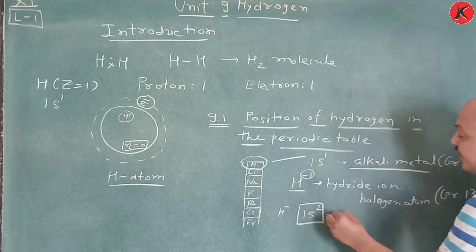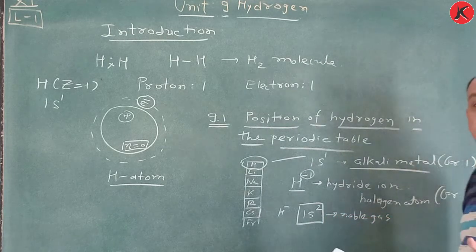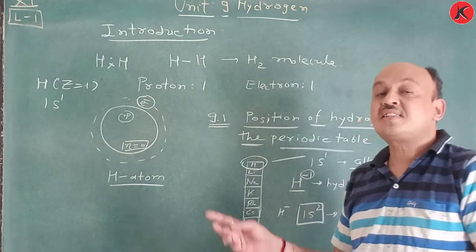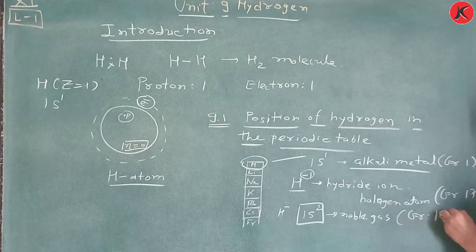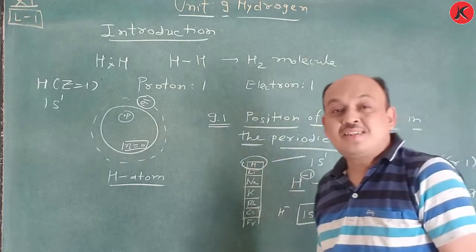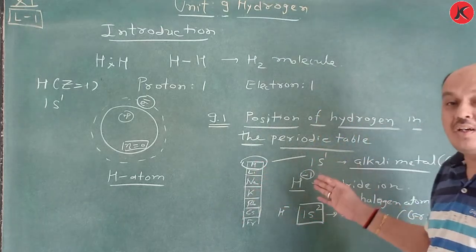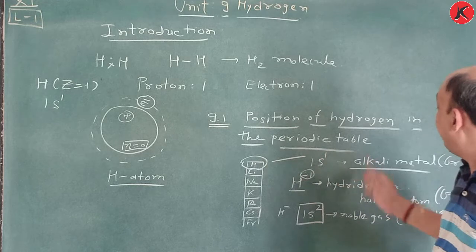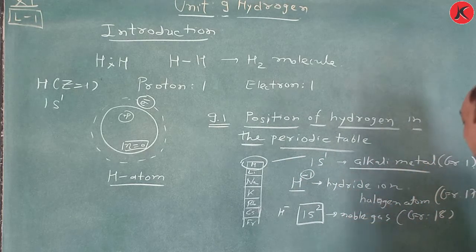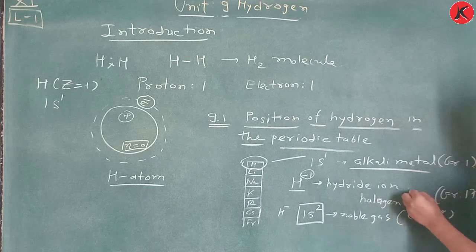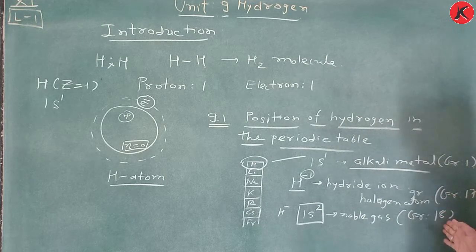Noble gas is nothing but inert. We can say the inert group, which is considered as group 18. So this type of observation we can say is observed from here. It's from alkali metals, hydride ions, halogen atoms or halogen-containing group, or noble gas. So the question is: group 1, group 17, group 18.